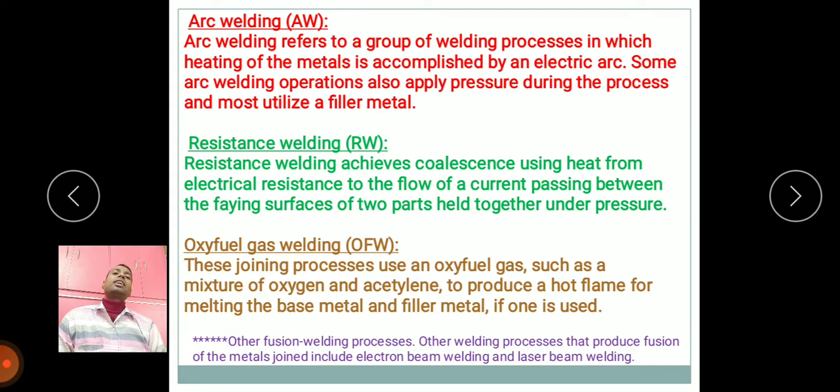Resistance welding achieves coalescence using heat from electrical resistance to the flow of current passing between the faying surfaces. What is the faying surface? The two surfaces that touch, with the two parts held together under pressure. Oxy-fuel gas welding. This joining process uses an oxy-fuel gas, such as a mixture of oxygen and acetylene, to produce a hot flame for melting the base metal and filler metal if one is used.